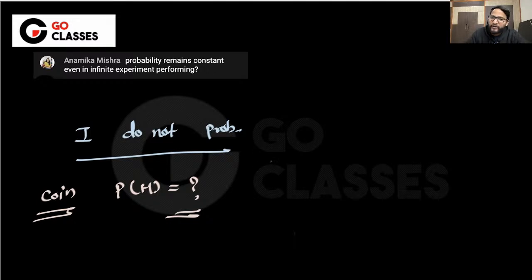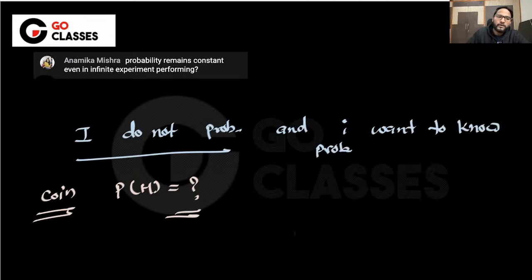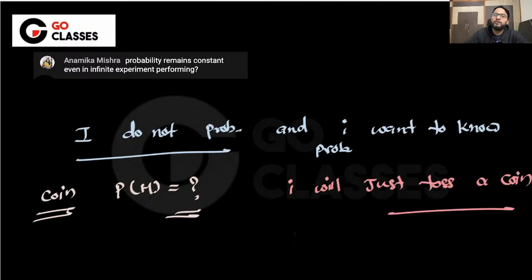Okay, so if I do not know the probability and I want to know the probability, right? I will just toss the coin, isn't it? Let me know if that is okay.